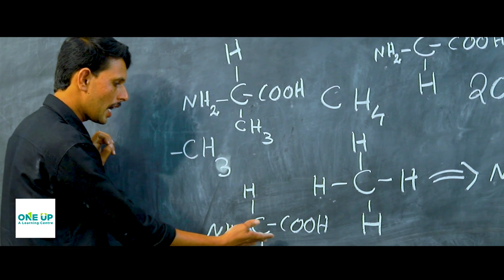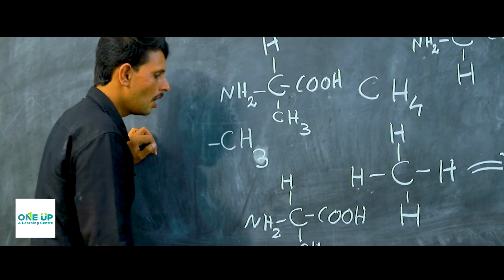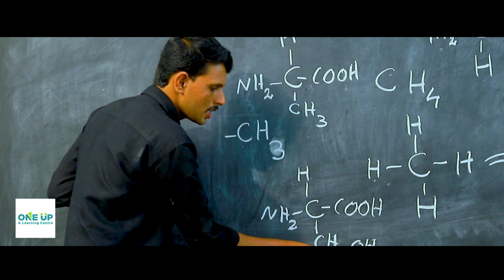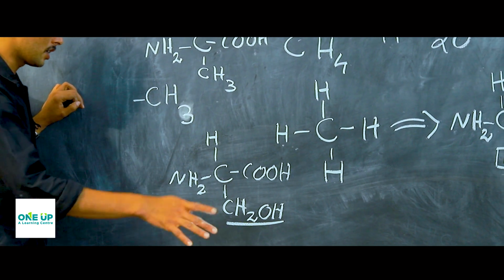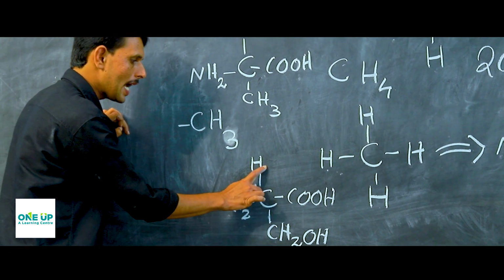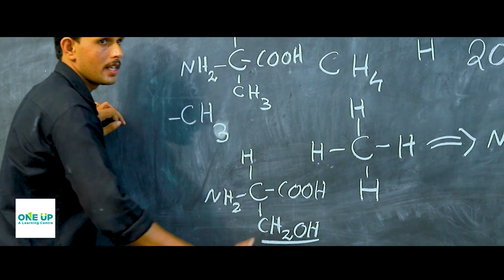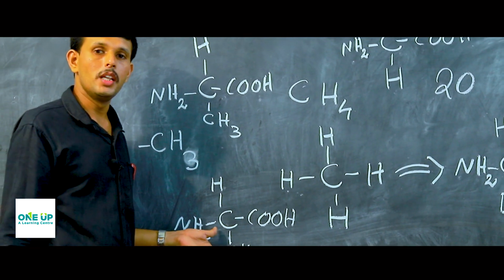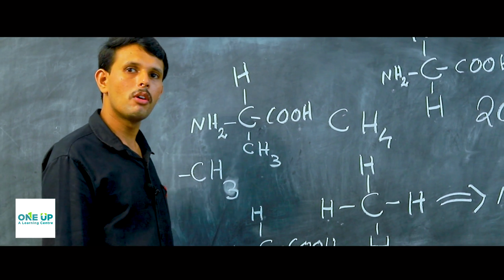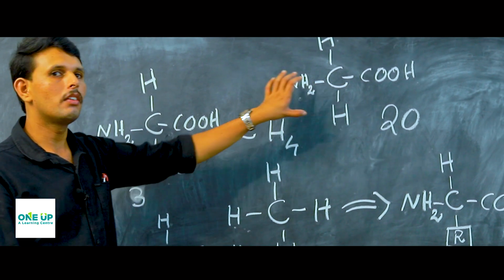And the third one is another amino acid that has a similar structure, but the functional group is hydroxymethyl CH2OH. So its structure will be NH2, CH, COOH and CH2OH as the functional group. This amino acid is called serine. So in our syllabus, we have only 4 structures regarding amino acids. The first one is the general structure and then 3 examples.